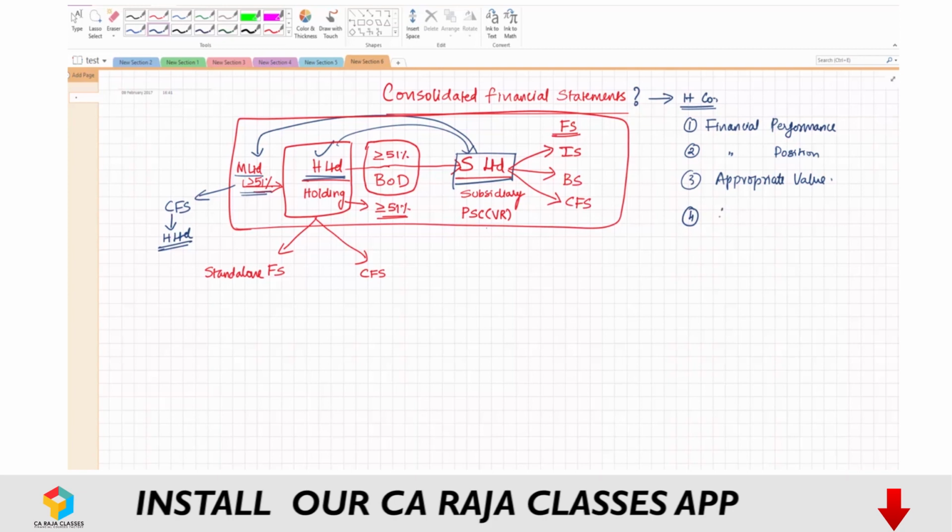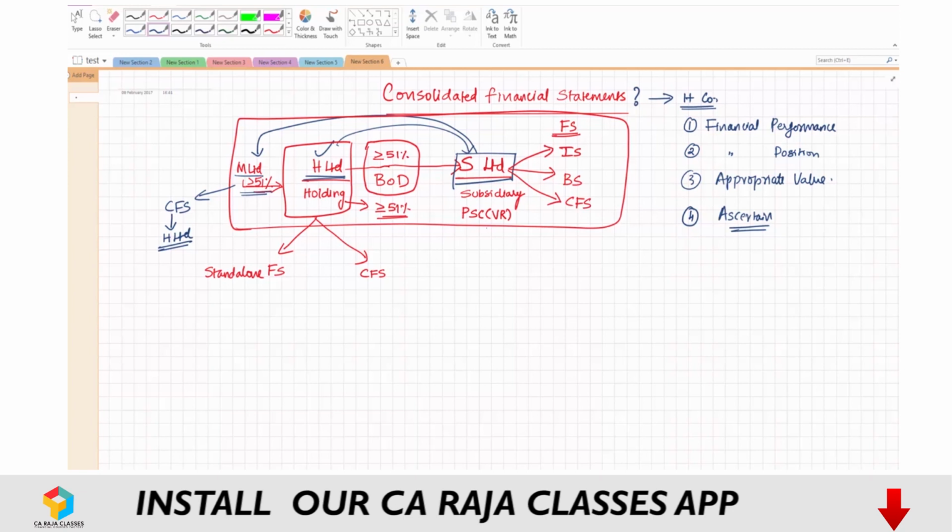I mean, it is going to help the holding company to ascertain whether they have paid a higher price for acquiring the shares of a subsidiary company. So this is the broad reason for preparing the consolidated financial statement.